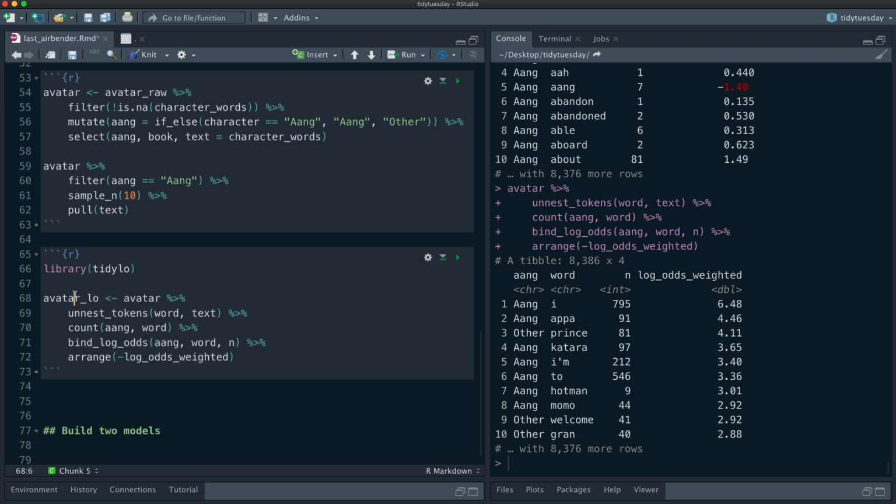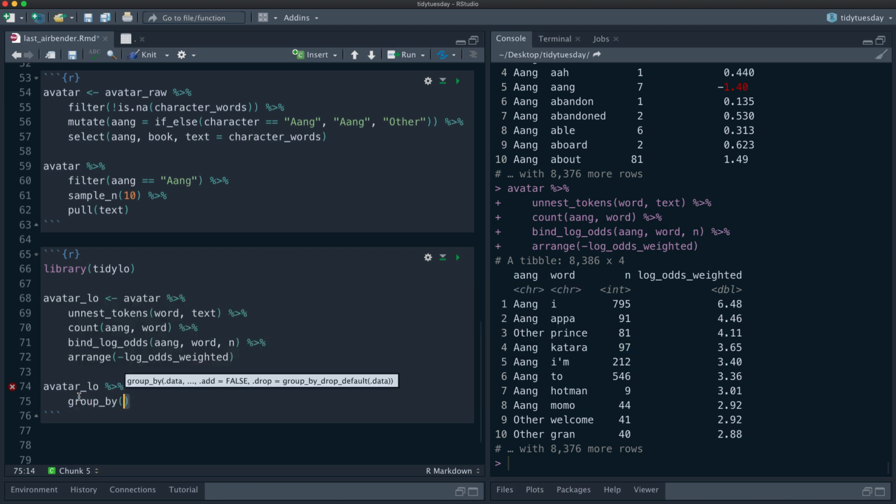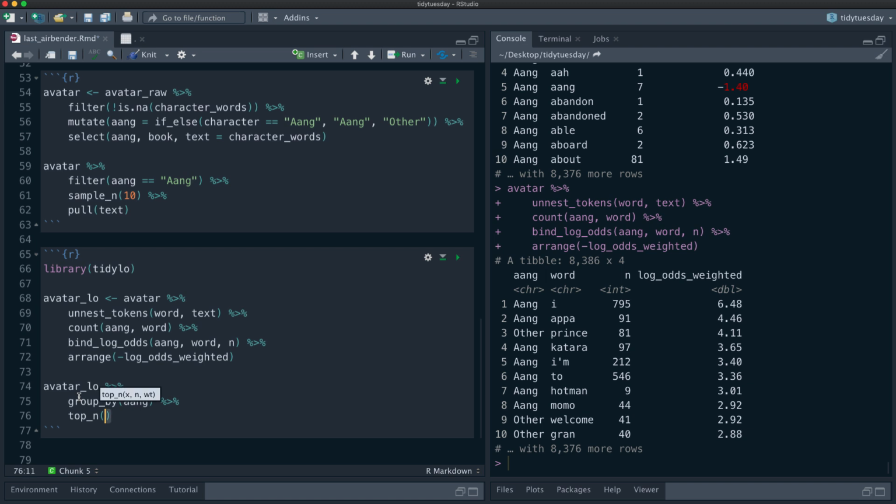And then let's make a little bit of a visualization. I do want to notice how low these counts are. This is a fair amount of data, thousands of rows, but as we look at this, let's take the top 15.